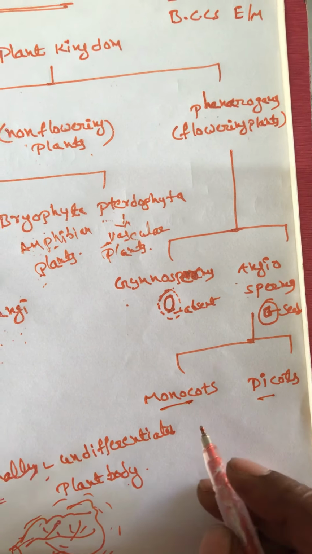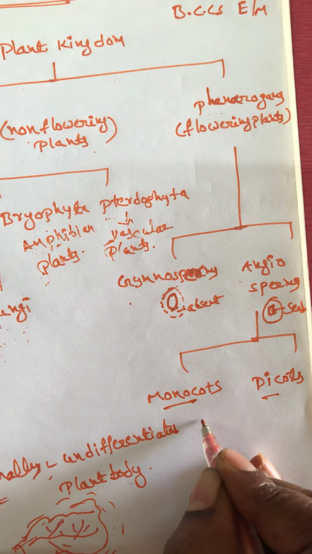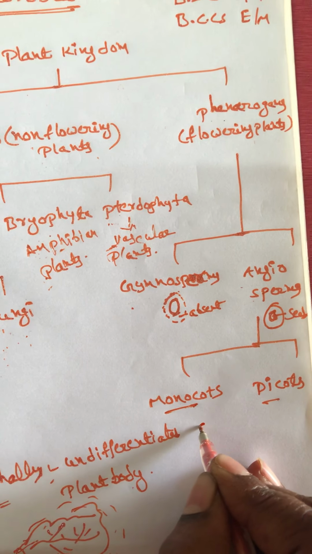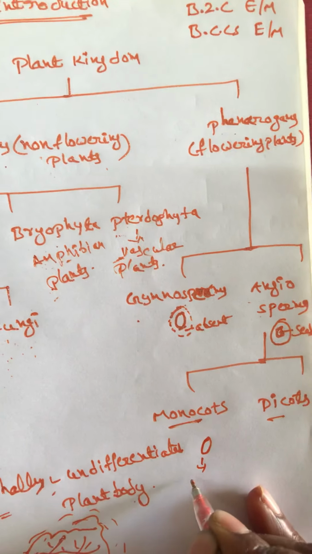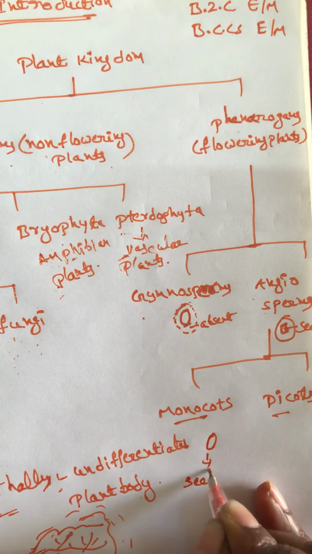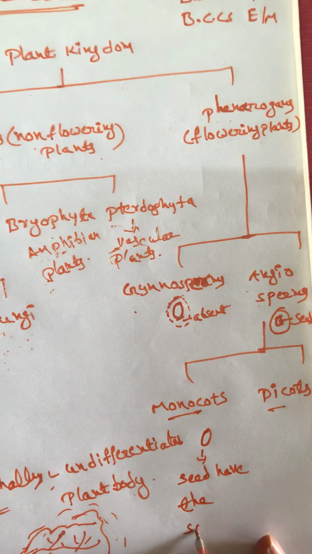Monocot and dicot plants. Monocots have a single cotyledon in the seed.